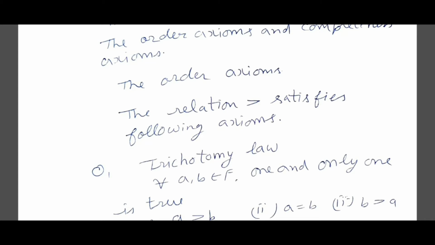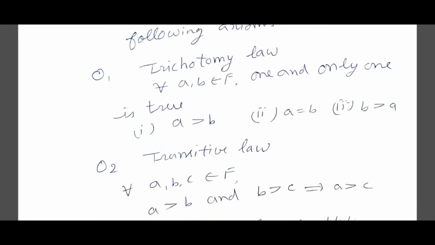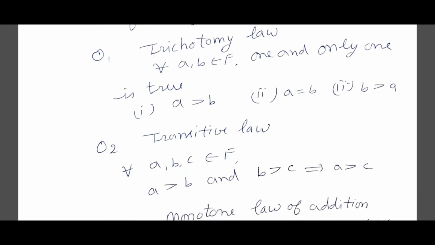Number 1, trichotomy law. For every A, B belongs to F, one and only one is true: either A is greater than B, or A equal to B, or B is greater than A. Second, transitive law.